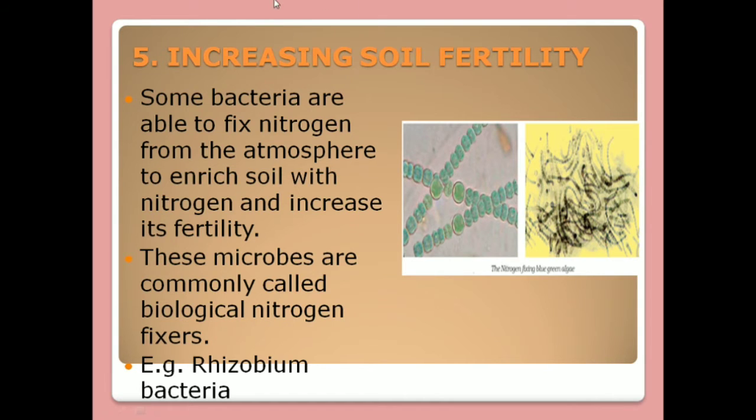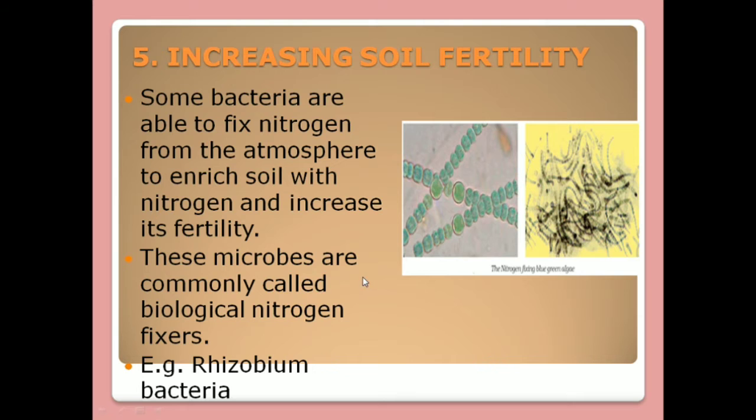Some bacteria are able to fix nitrogen from the atmosphere to enrich the soil with nitrogen and increase its fertility.